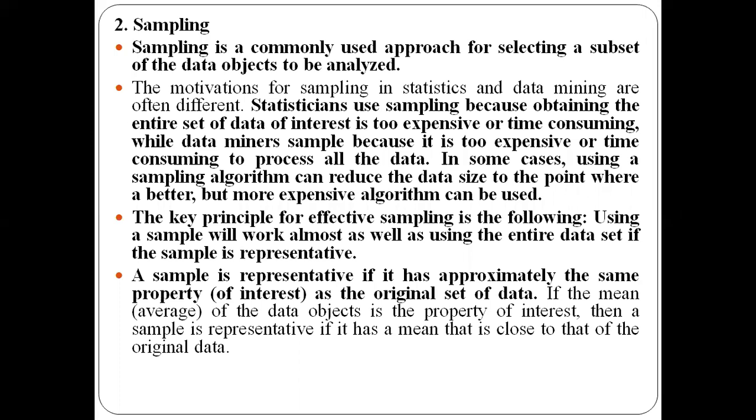That is called sampling. Sampling is an approach we use for selecting a subset of the data objects for performing the analysis. So just remember this: sampling is a method I can use to select a subset of objects for performing my analysis.